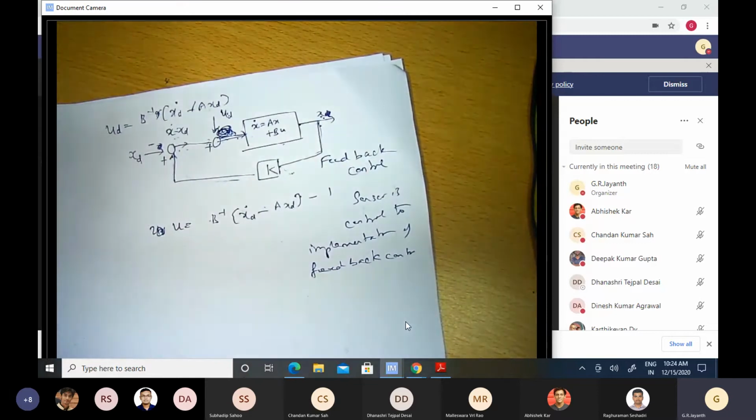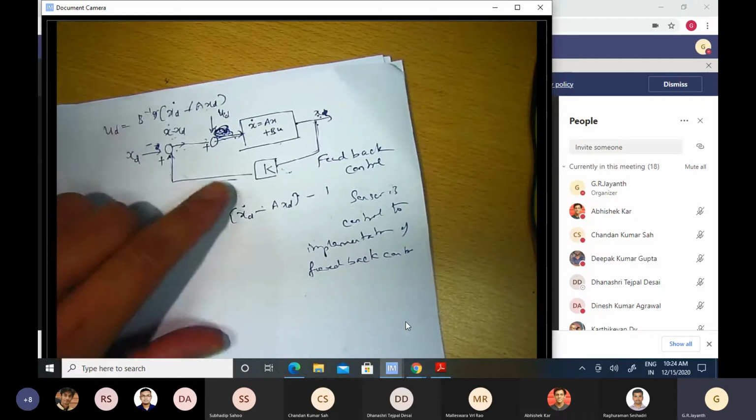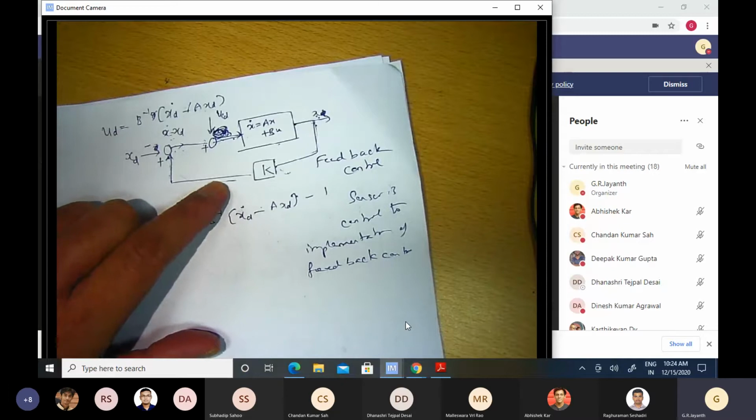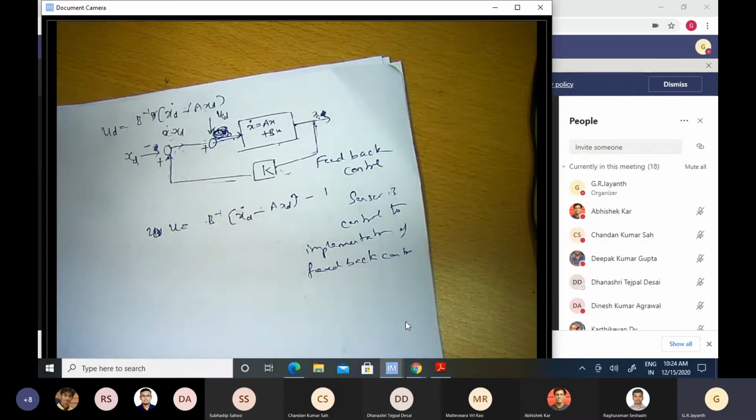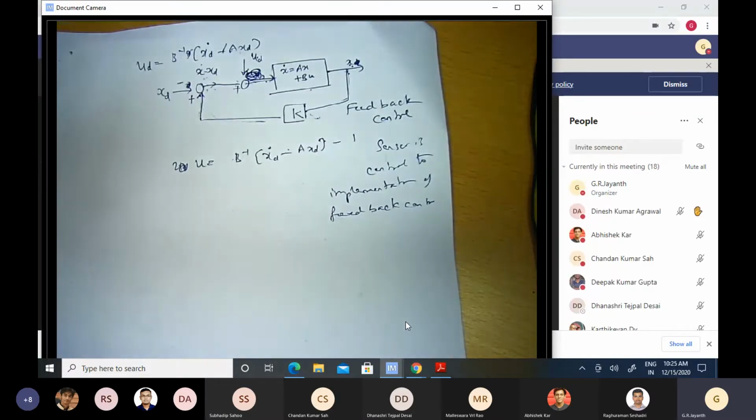So the first technique is called open loop because you are not using the information that you obtain from your sensors to appropriately modify the input to your physical system. You are not doing that. In that case it's called open loop control. On the other hand, if you do it, then it's called feedback control. And the usefulness of feedback control was obvious through the example that we considered in the previous lecture. Now let us come back to this example of the inverted pendulum to showcase this pole placement idea.